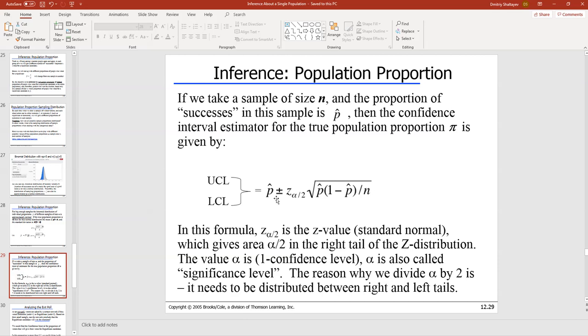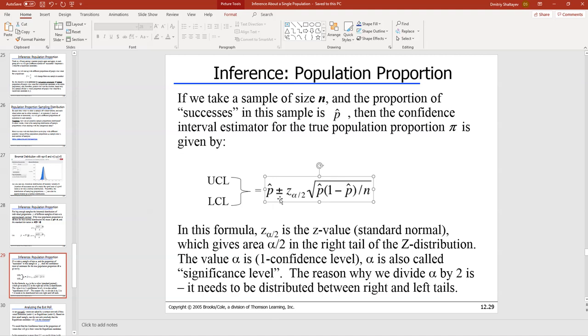And so the idea behind the confidence interval with categorical data is very simple. It's very similar, actually. If you look at the formula, it's very similar to the confidence interval for the numerical data. What is the center of the confidence interval for the numerical data? X bar. Here we're using p hat, right? There is no x bar, there is no mean. The data is categorical, so we can't calculate the mean, but we calculate the percentage of category 1 and the percentage of category 2. So the sample proportion is your center of the confidence interval.